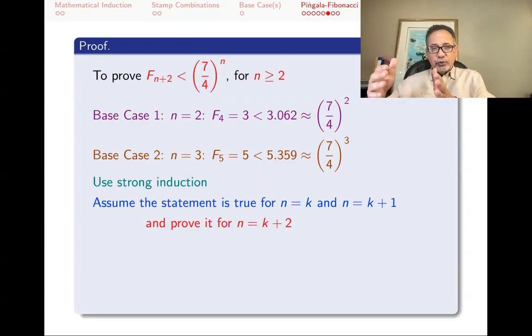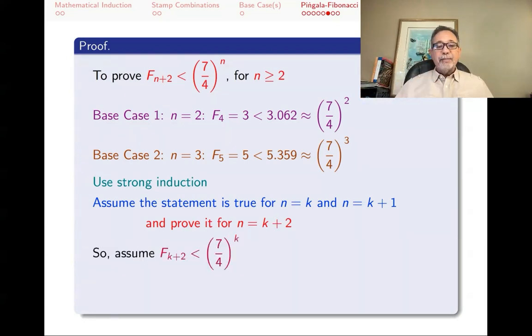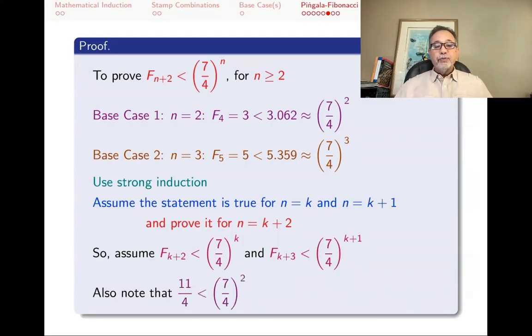Then using n equals 3 and n equals 4, I can prove n equals 5. Now, the idea is that I'm assuming that for n equals k, the statement is f_{k+2} is less than (7/4)^k. And for n equals k plus 1, if instead of n you put k plus 1, you get f_{k+3} is less than (7/4)^{k+1}. What I need to prove is that f_{k+4} is less than (7/4)^{k+2}.